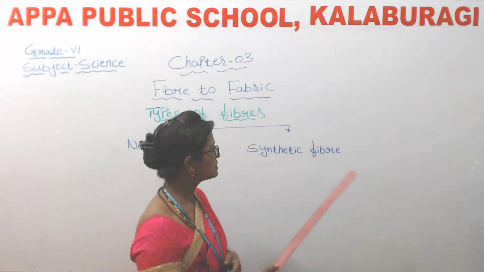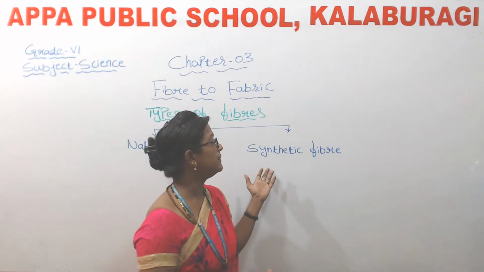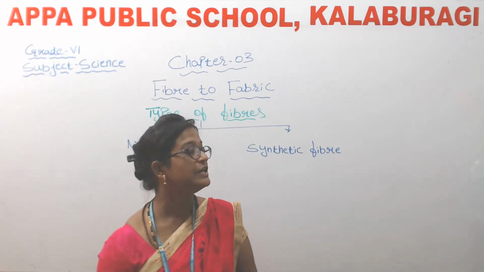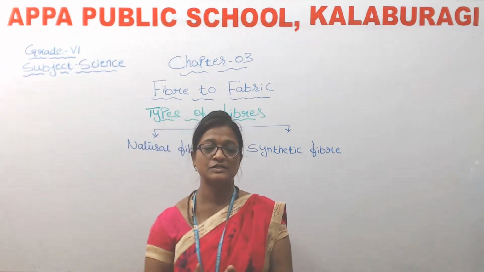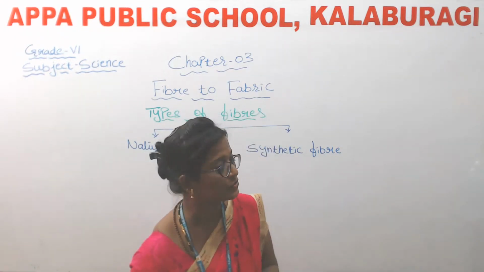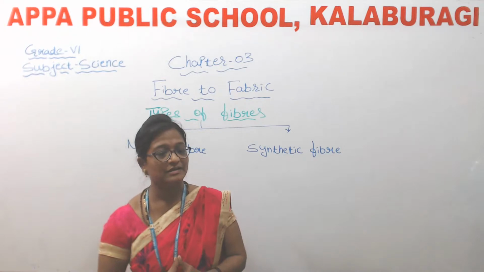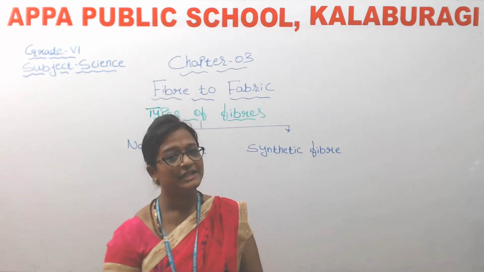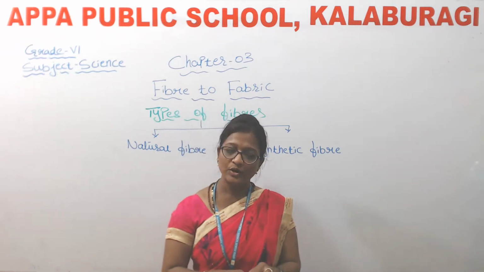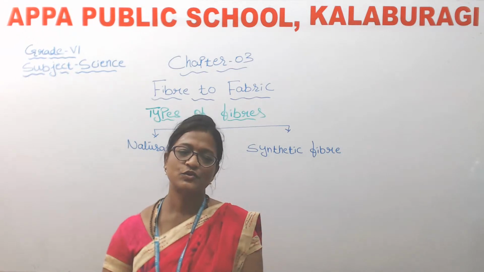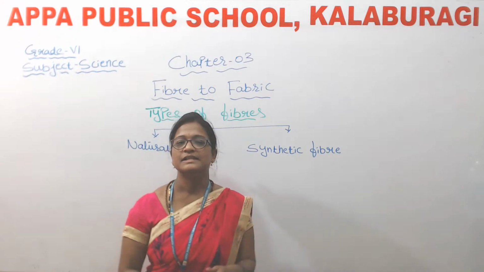So now, what about synthetic fiber? The fiber that is made by human beings, that is man-made fibers. Okay, so these fibers are actually plastic made from chemicals obtained from petroleum, isn't it? So these are the fibers which are made in the lab by using chemicals. And what are the examples of synthetic fiber? Yes, children? Exactly. Nylon, polyester, acrylic, and so on. Okay. So this is all about natural fiber and synthetic fiber.